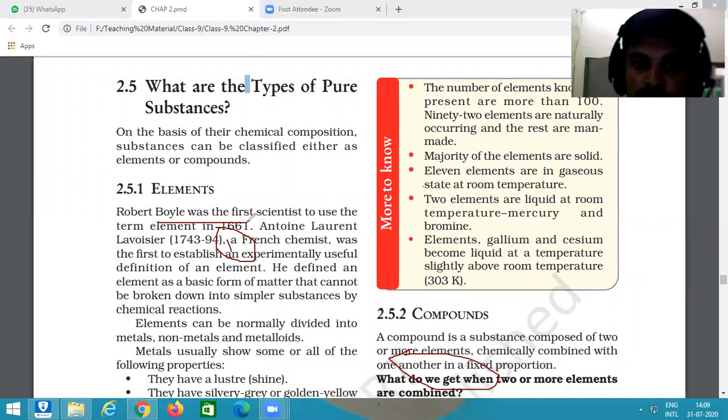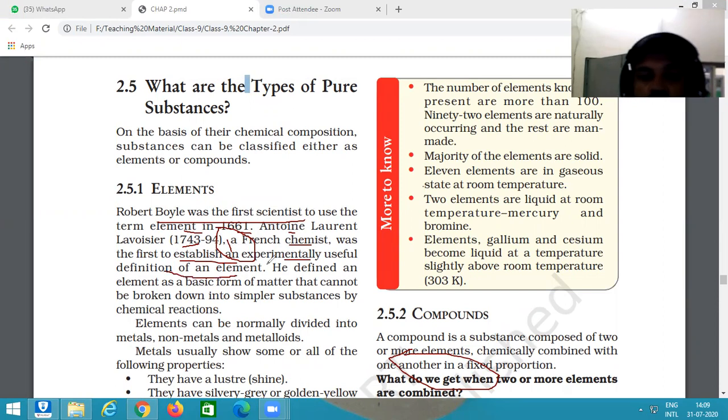Robert Boyle was the first scientist to use the term element, in 1661, and then Antoine Laurent Lavoisier, a French chemist, first established an experimentally useful definition of an element. After many experiments they gave the definition of element.